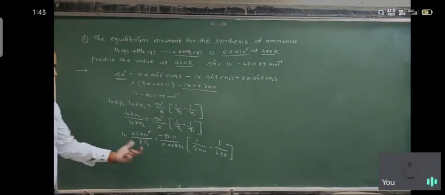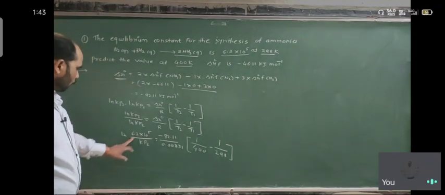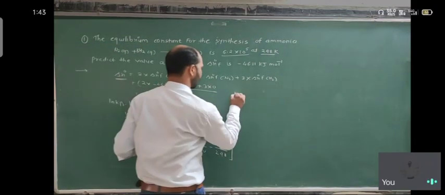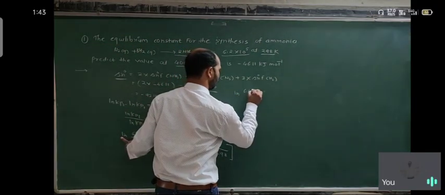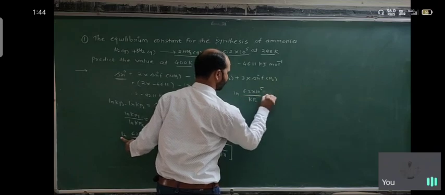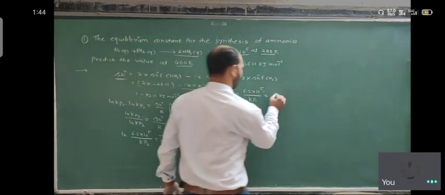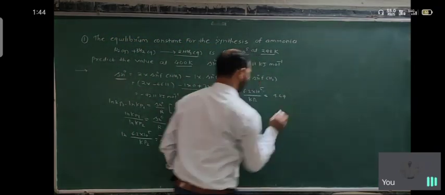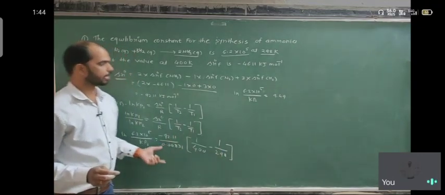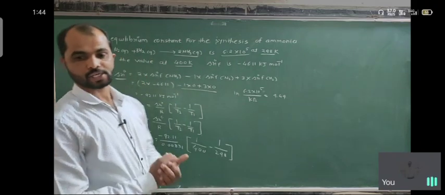So we put all the values here and solve it first. When we solve it, ln (6.2 × 10^5 upon Kp2) is equal to 9.49. You solve this one, this one, this one, and finally we get the answer 9.49.